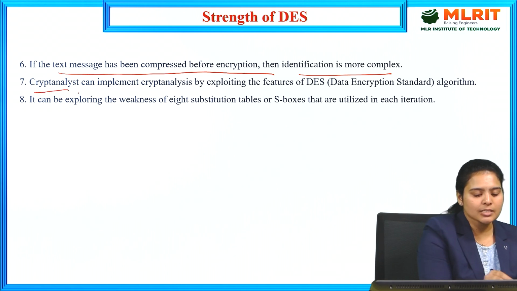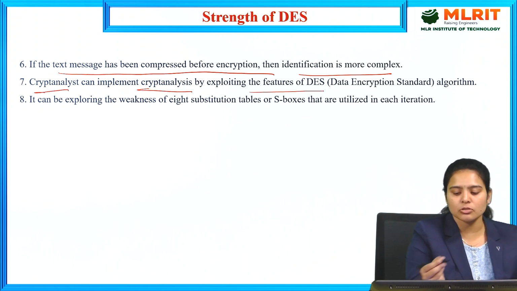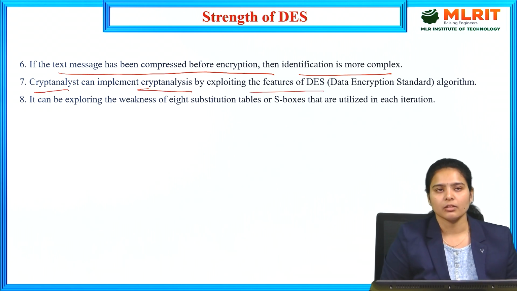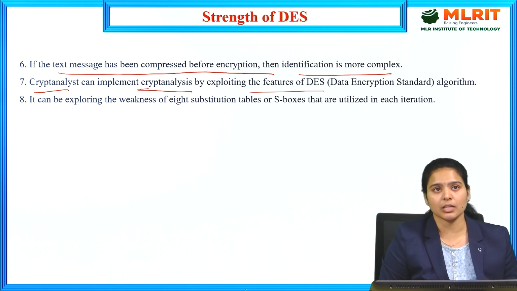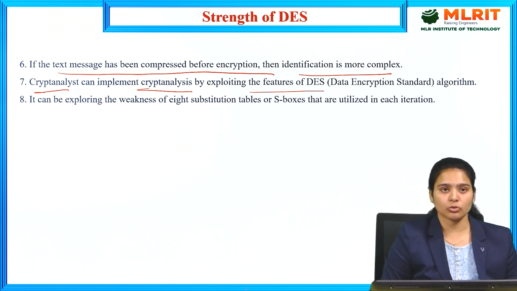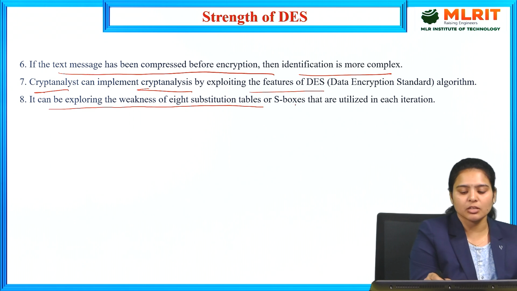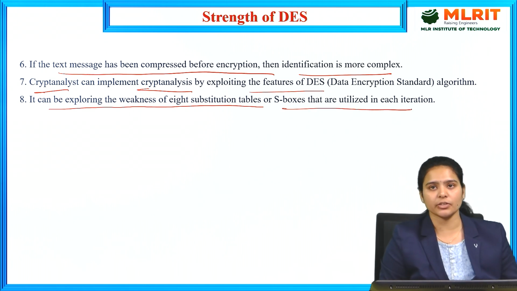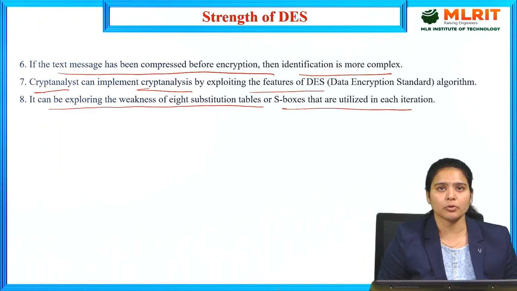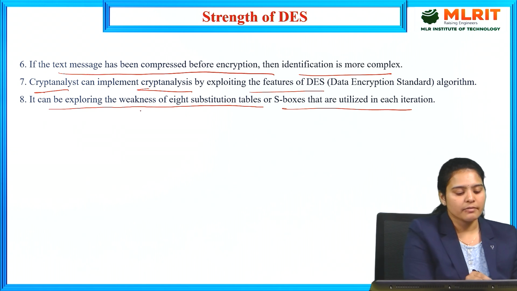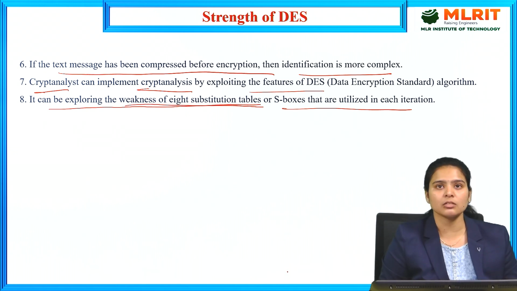Cryptanalyst and cryptanalysis can also exploit the features of the Data Encryption Standard algorithm. We have discussed cryptanalyst and cryptanalysis in the introduction to security, where we covered what is meant by cryptanalyst and cryptanalysis, so go through that video. It can also explore the weakness of the 8 substitution tables, or S-boxes, that are used on each iteration. It is also one type of strength of the DES, since substitution boxes are utilized in each iteration process.